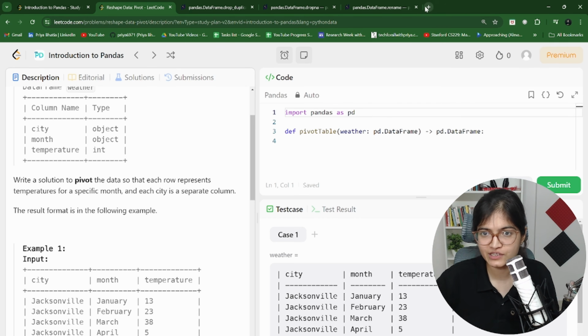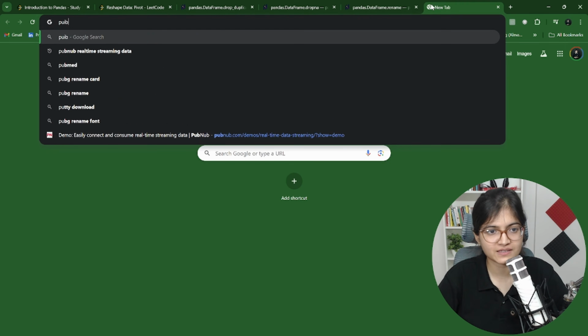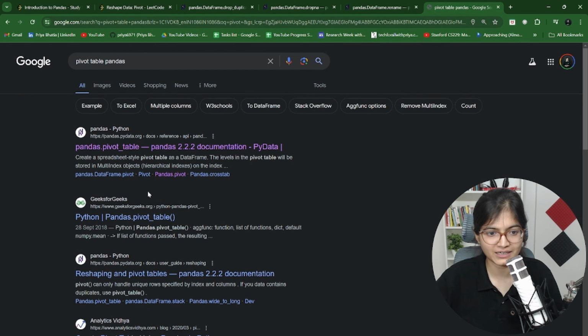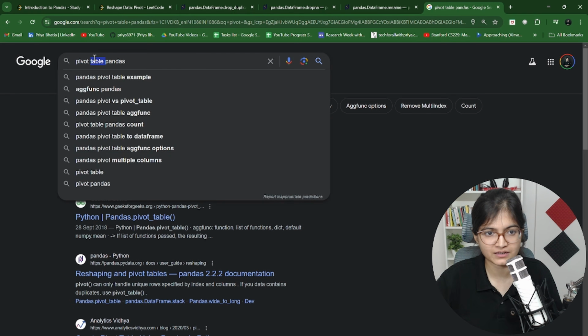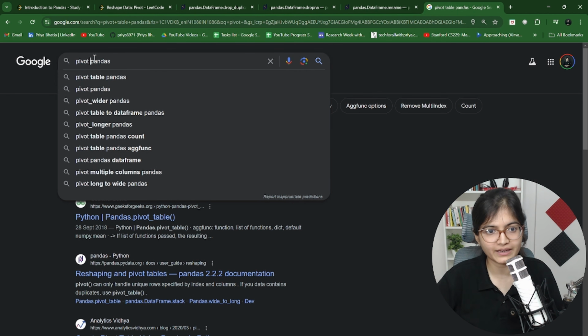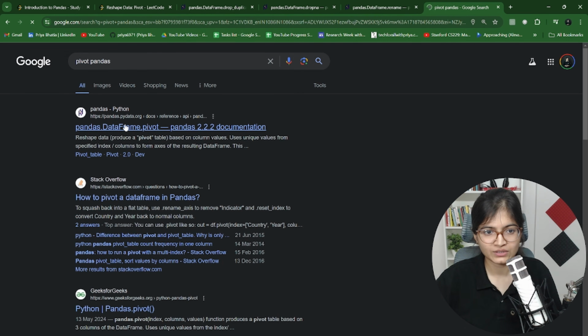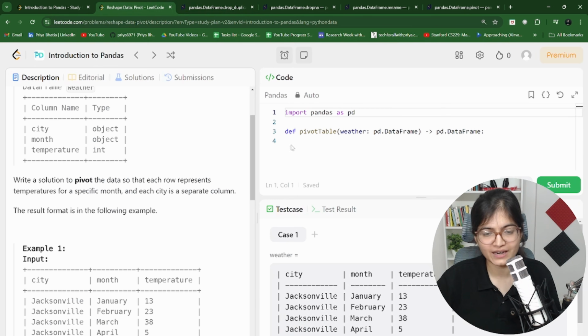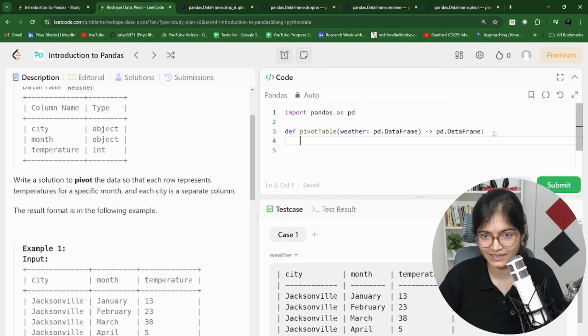So if I showcase the syntax of this pivot function, not pivot table, as I told you, pivot table is another thing, pivot in Pandas. So this is the method name. Here you can see we have columns, index, values. Specifically, you can use that, because here we don't want to do any aggregation. We just have to do the restructuring.